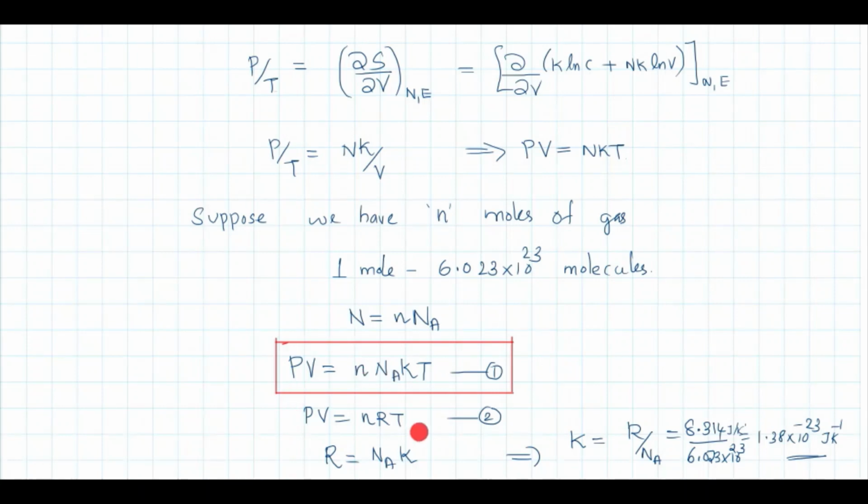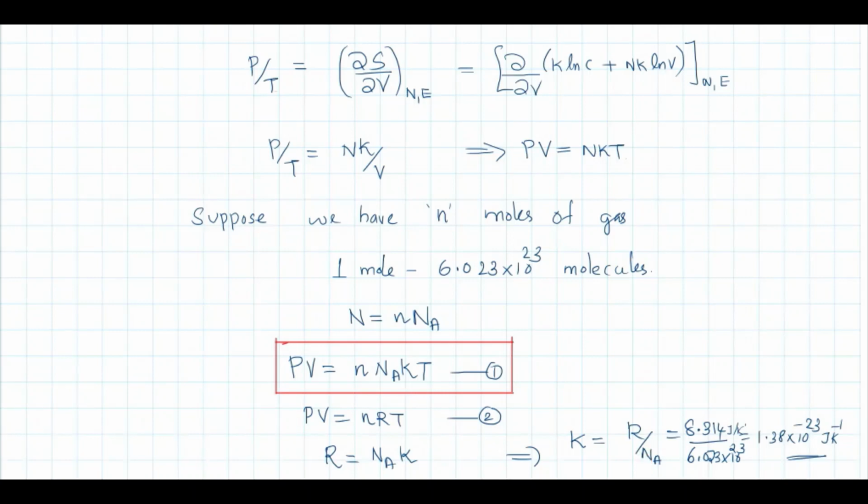For n moles of ideal gas, we already have the ideal gas equation PV is equal to nRT. So comparing these two, we can write R as N_A into k, so k is equal to R divided by N_A. So we obtained an expression for Boltzmann constant in terms of other physical constants.